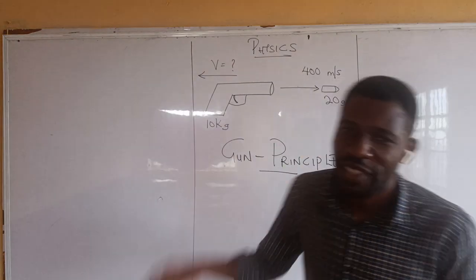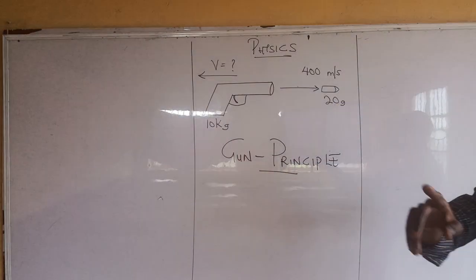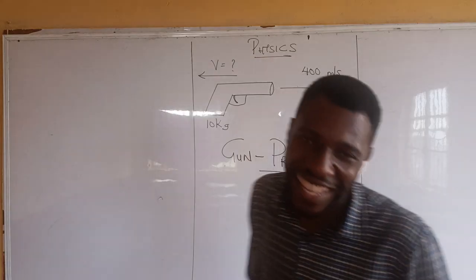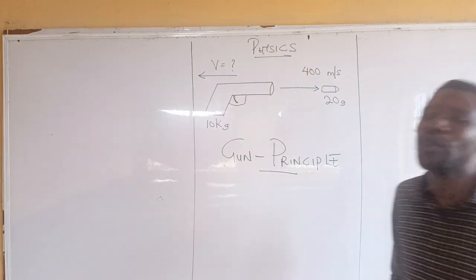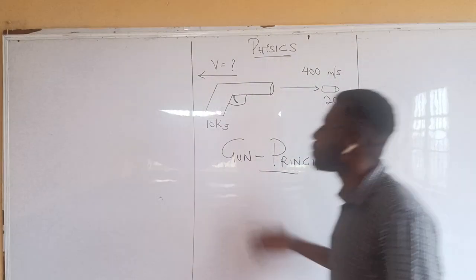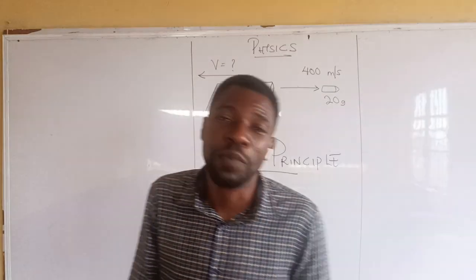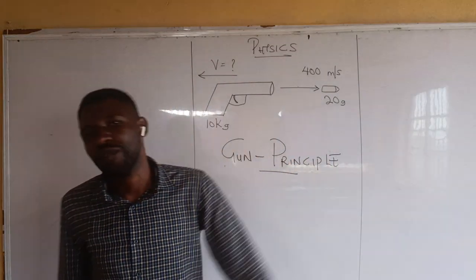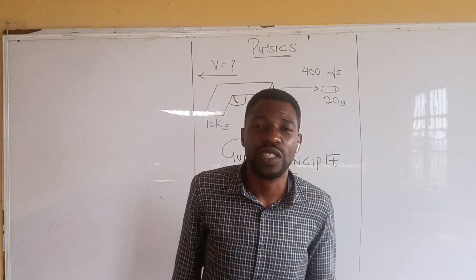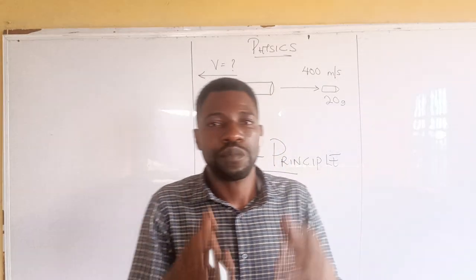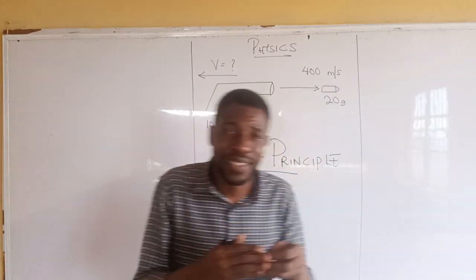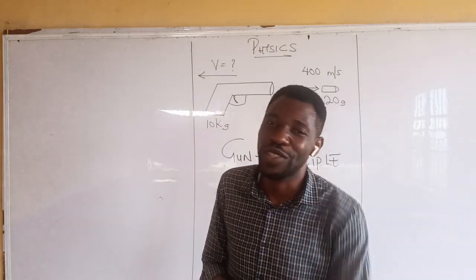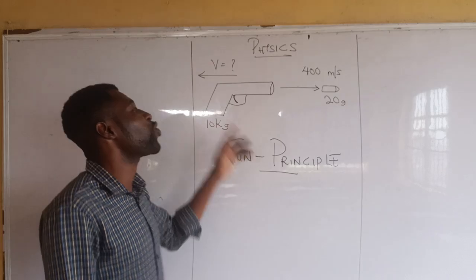Alright, good day everyone. The question for today's class is: how good are you with guns? So we want to see how we can use physics to explain how a gun works. Like I said, physics is life. One of the beauties of physics is the ability to express real life situations using equations. Now, follow me. How good are you with guns?